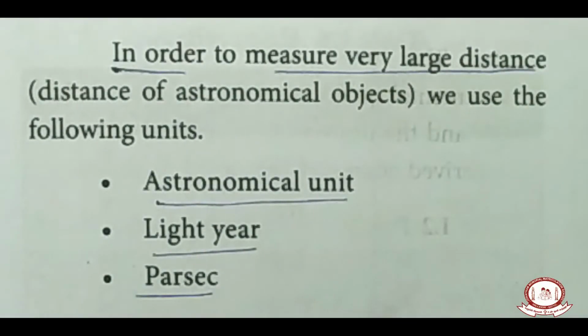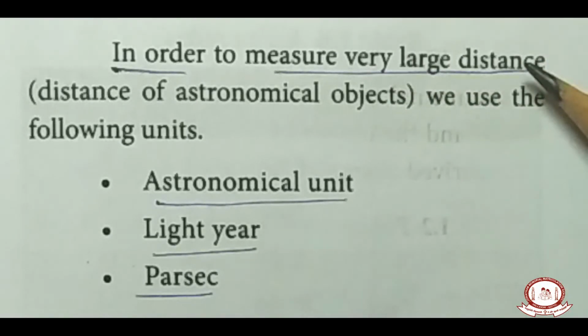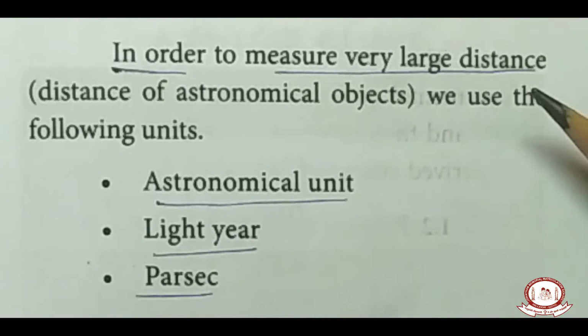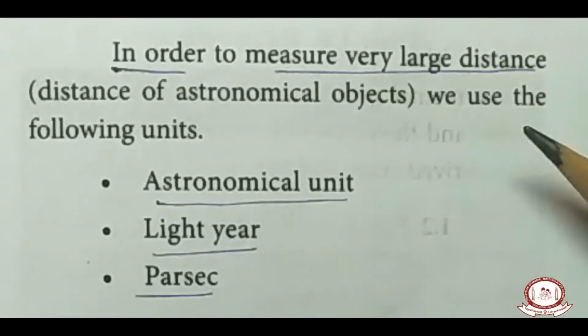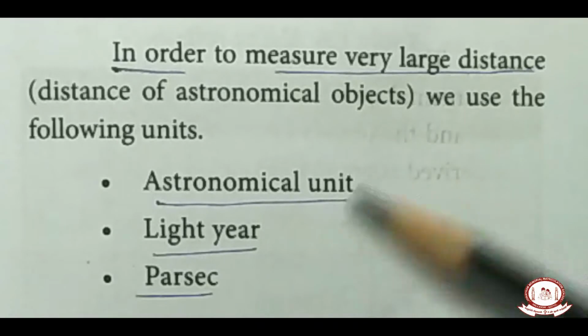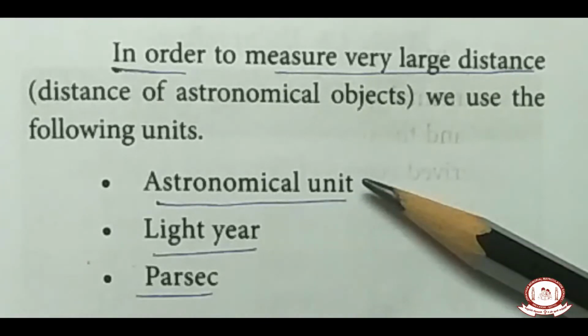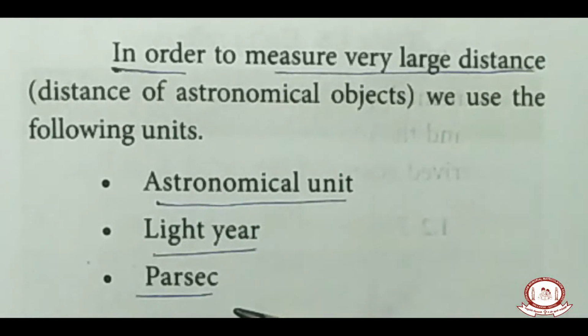As you are studying 9th standard, we are going to learn about very long distances. Children, so in length, you are studying about large distances. Large distance means the distance in space, the distance from the sun. Three units are given: astronomical unit, light year, parsec. What are the three larger units? Astronomical unit, light year, parsec.